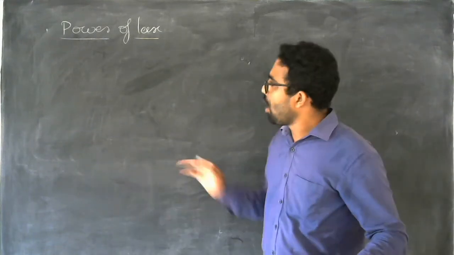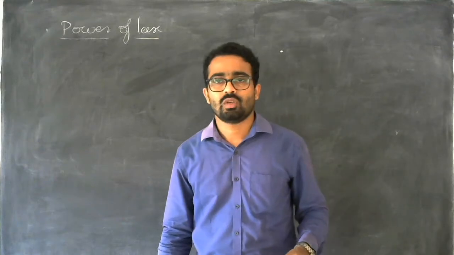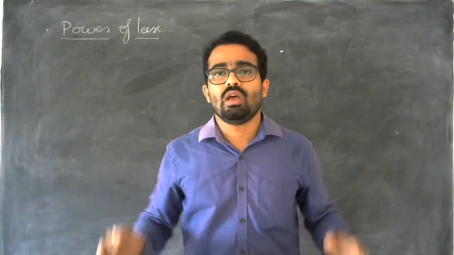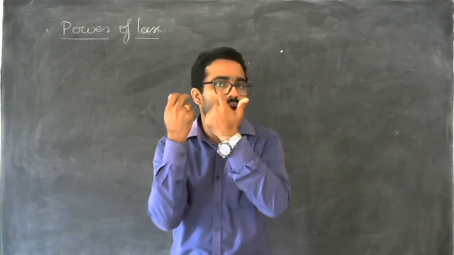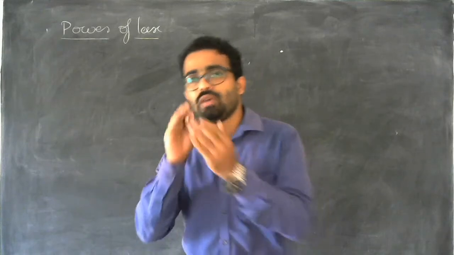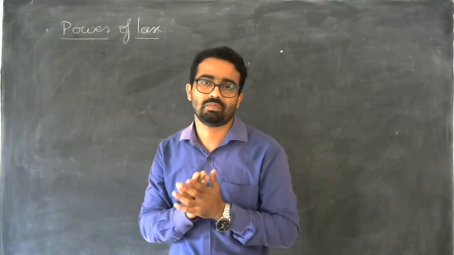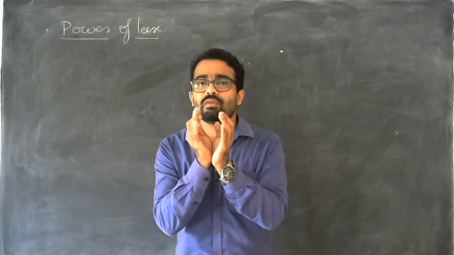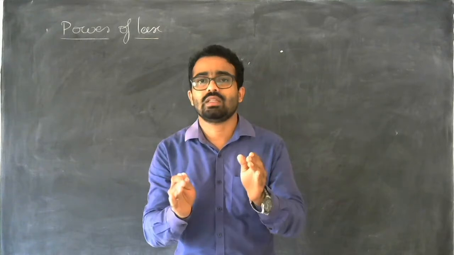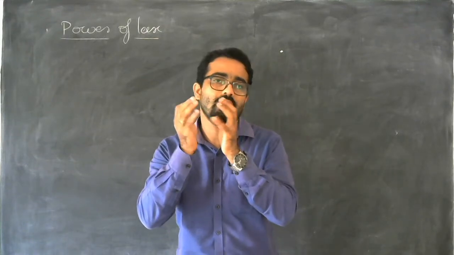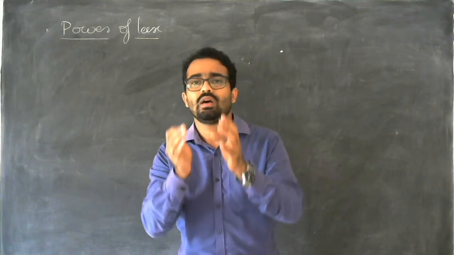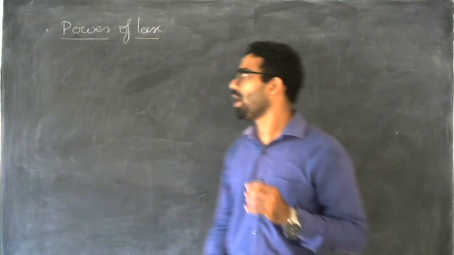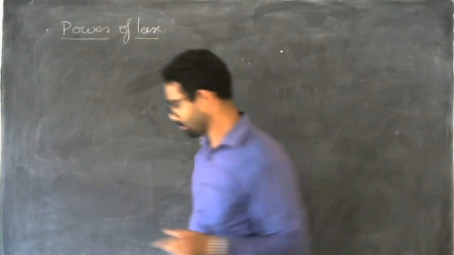So how to find this power of a lens? In order to see an object clearly, the light from that object should fall on our eye lens, and it should fall on the correct region. Then only can we see that image. If it should fall on the correct place, then we should wear spectacles of the correct value, which has an exact value of power. So let us find the power of the lens.